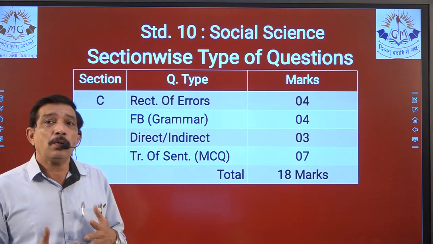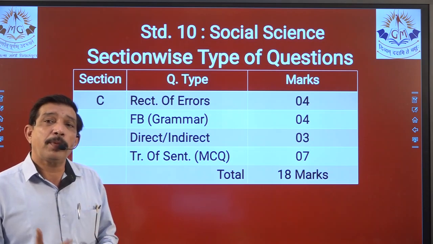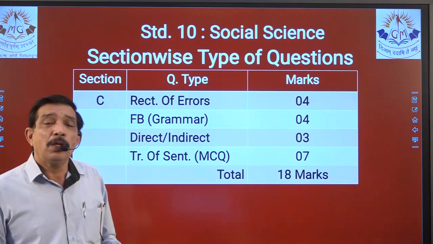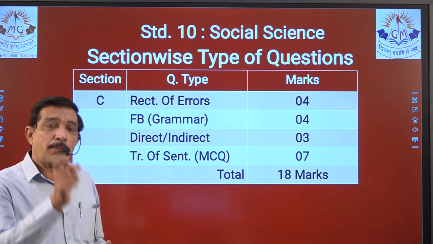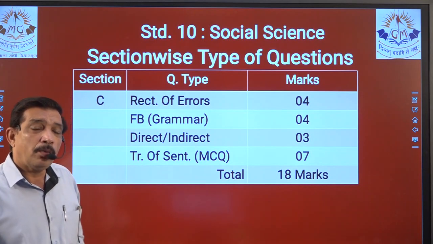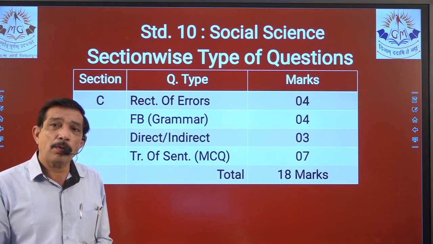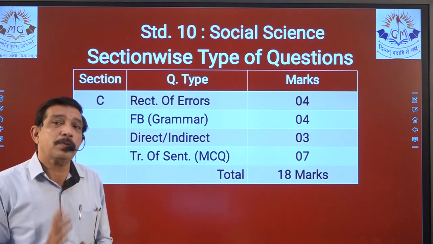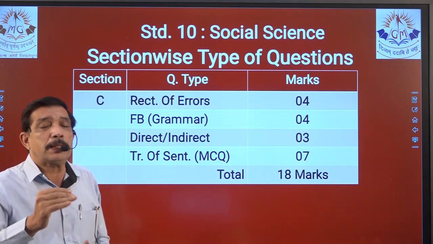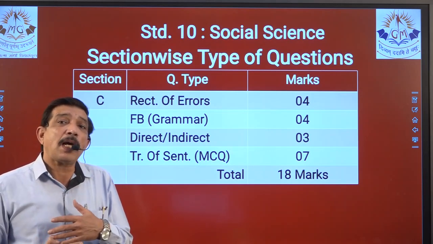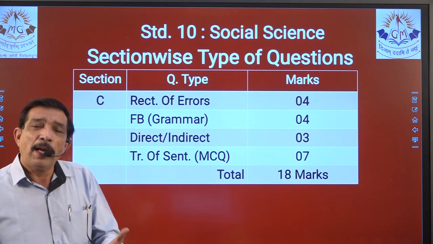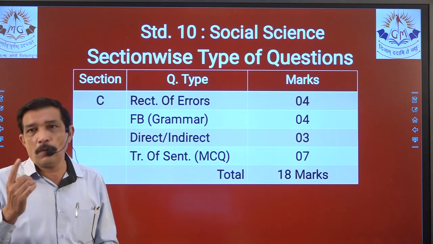So we are very well and thoroughly prepared with transformation of sentences, and being MCQ based, you already have an answer. For example, a sentence is given to you which is in assertive, and you have to make it negative, right? So 4 negative sentences or 4 options will be given. Out of that you have to select the correct one, which makes your task very easy, because you are already supplied with 4, and out of that 3 are going to be wrong, only 1 is going to be right.